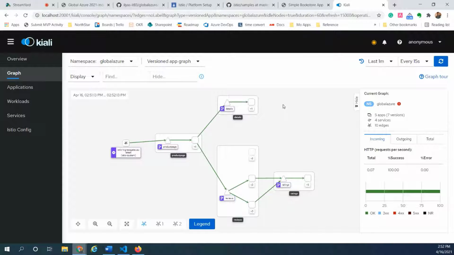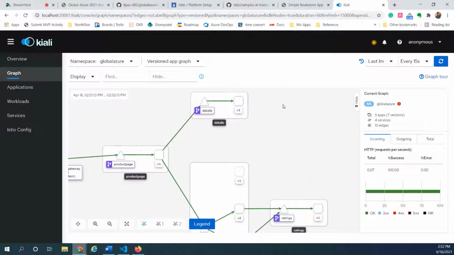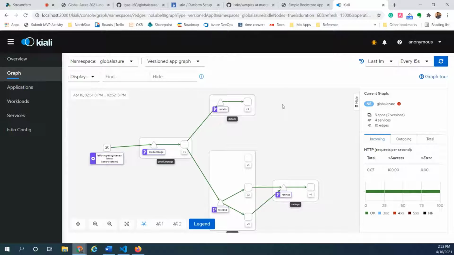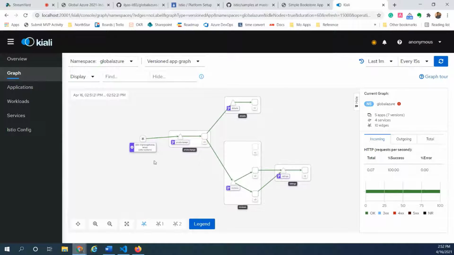Here we go. So hope you can see the monitoring capability. Here we have the ingress, and here is where the requests are coming in. The ingress is forwarding the request to our product page, specifically version 1, and V1 calls multiple different services. Reviews is one of the services, and then there's a details page, and V3 of reviews calls the ratings. Ratings has one version, right?